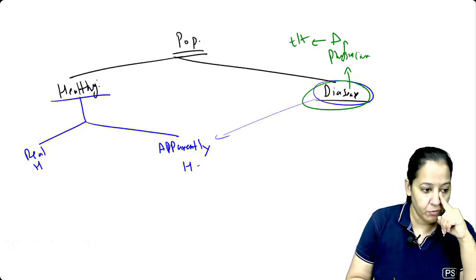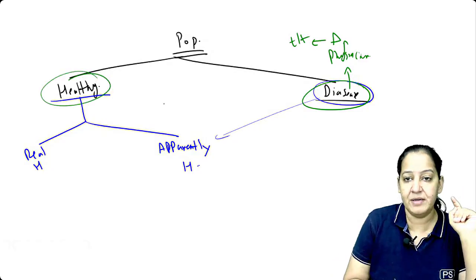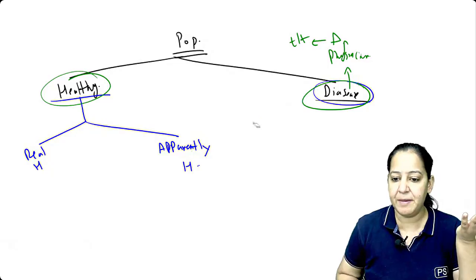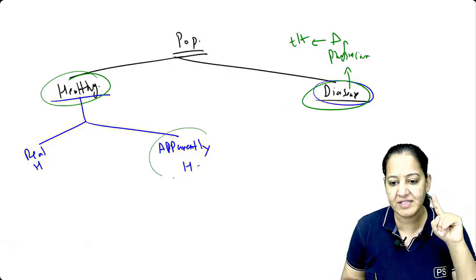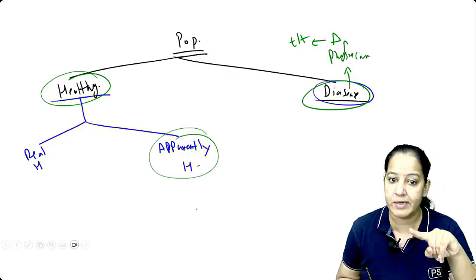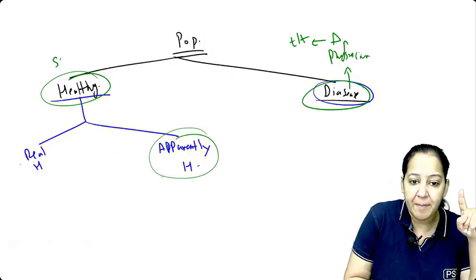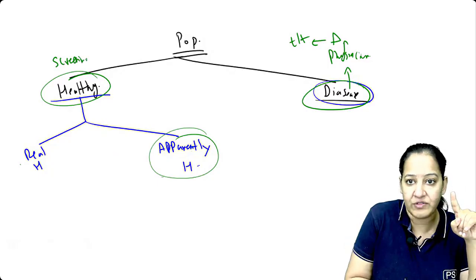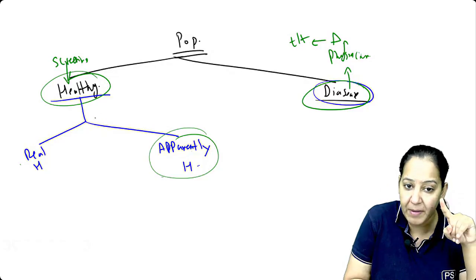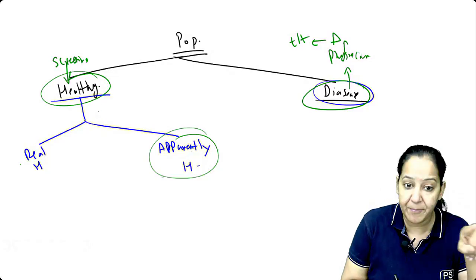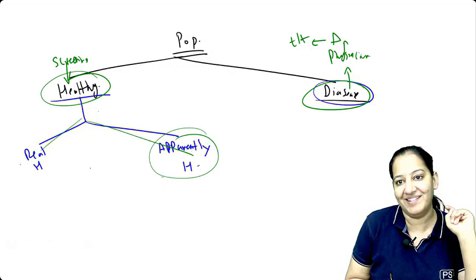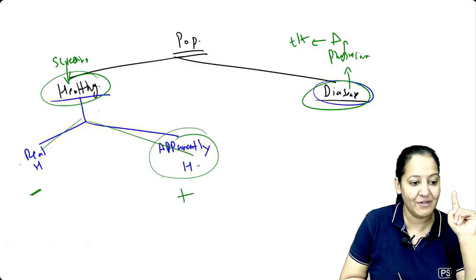But what happened to these healthy people? These apparently healthy people think they are healthy, they don't have any symptom inside their body, so they will not come to us. And how do we separate them from the real healthy? So here we apply a screening test on all of them. A screening test is a test applied on healthy people to separate the apparently healthy from the real healthy. So the screening test is negative in one group and positive in the other.